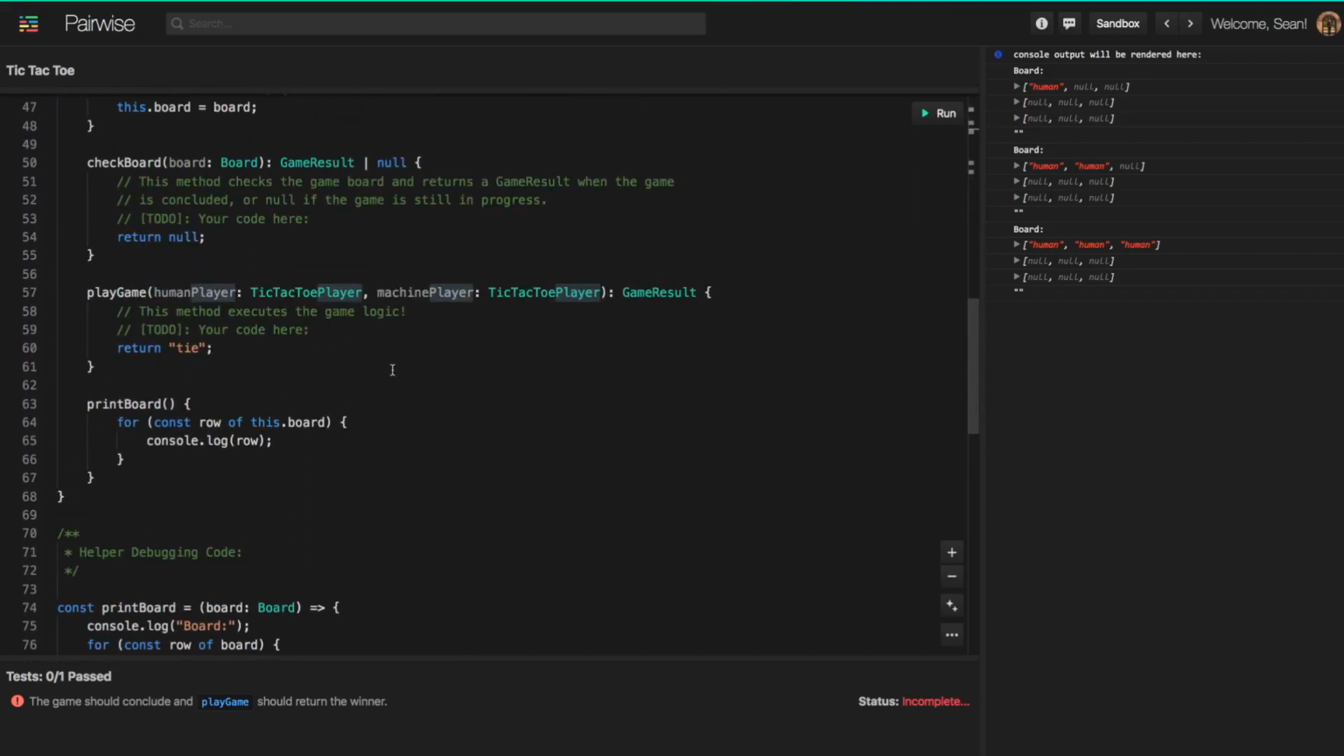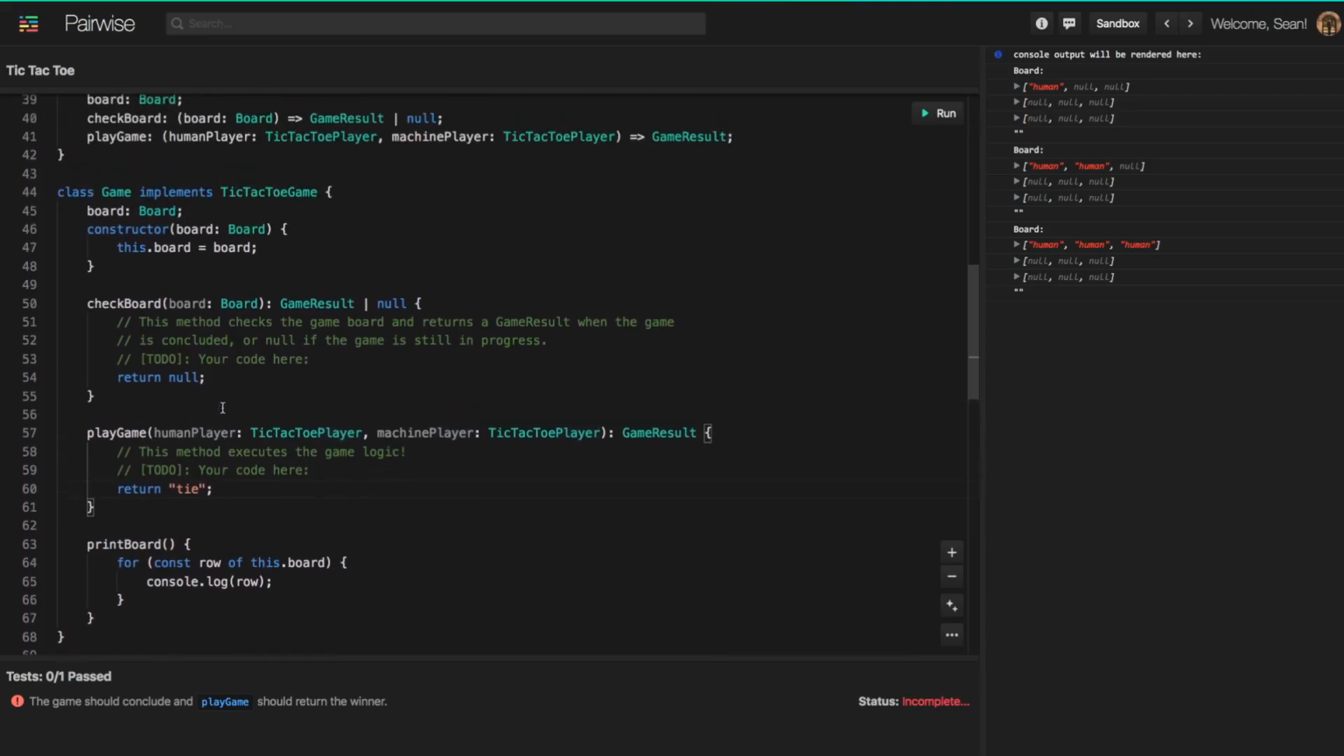Okay, and the other method is this playGame method. This playGame method is going to use the checkerboard method. The logic for it will basically be to play the game, and this method accepts two arguments, a human player and a machine player. So this method will be responsible for having each of these players play back and forth and take turns until there's a winner or there's a tie.